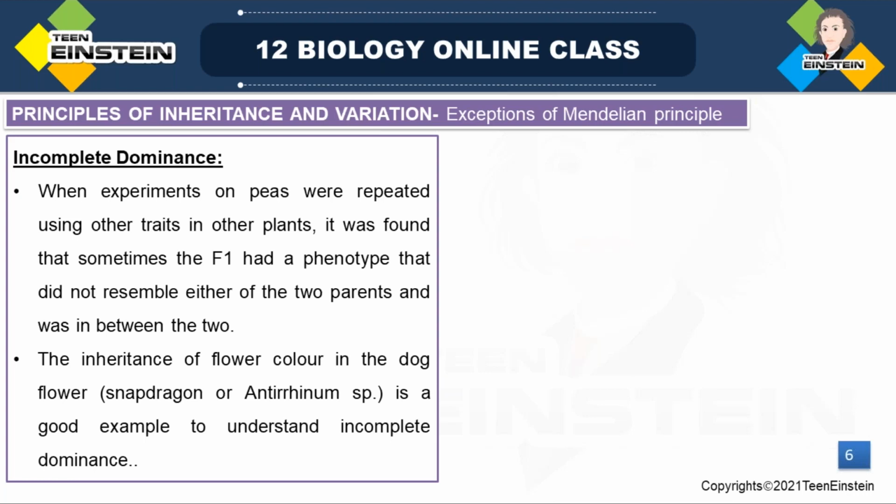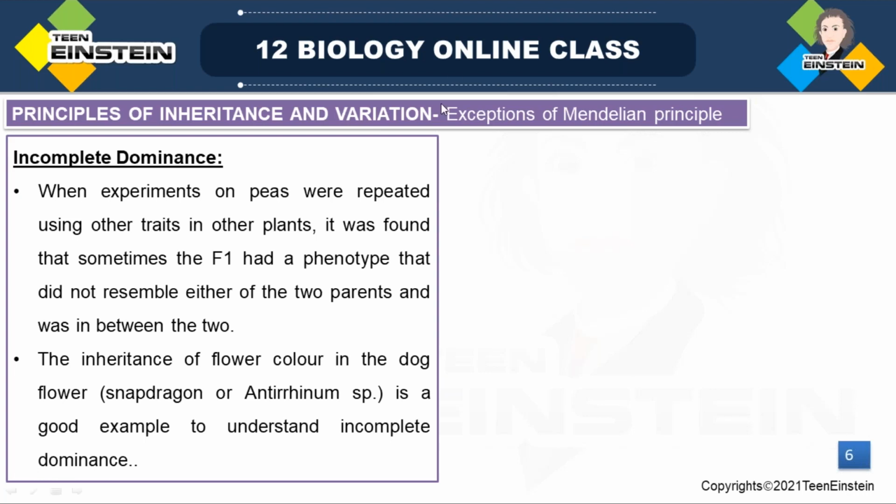So we are talking about the exceptional cases of Mendel's inheritance, Mendel's law of inheritance or the deviations from that law. When experiments were continued for different traits in different ways, they found some F1 individuals that expressed characters which are not like both the parents, right?